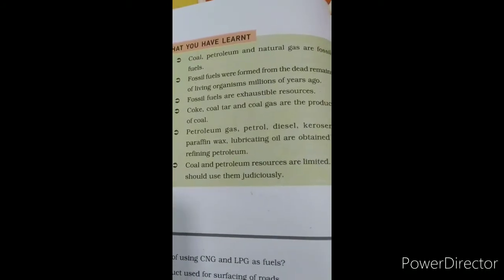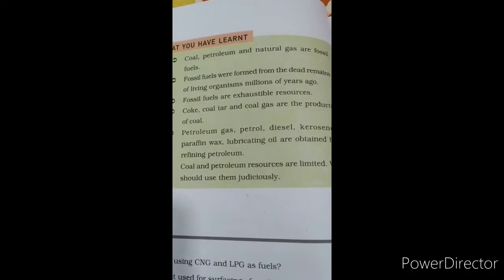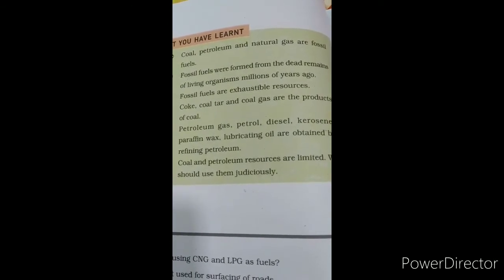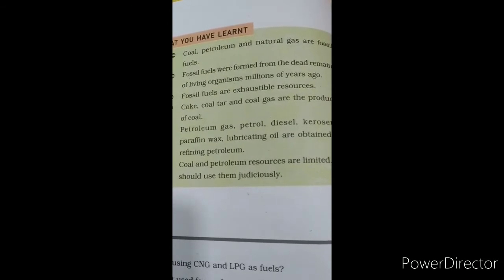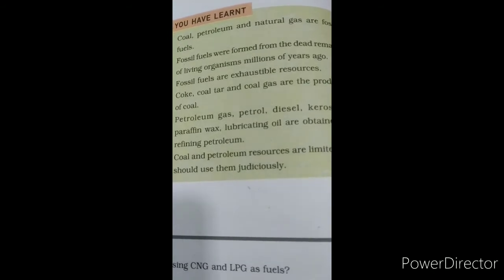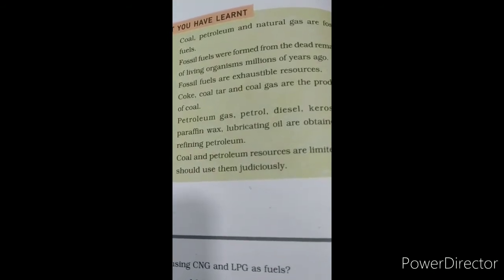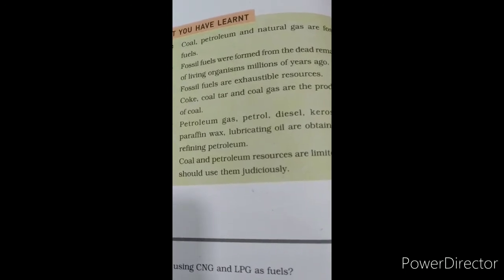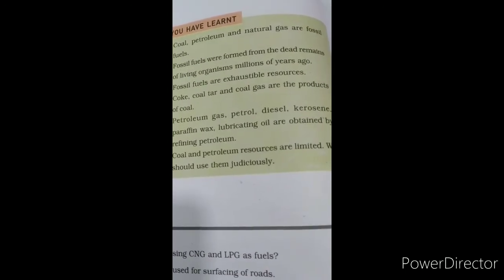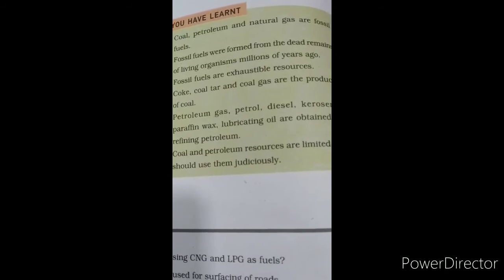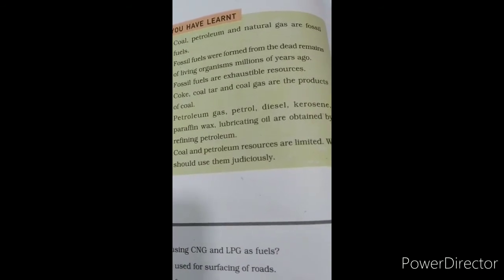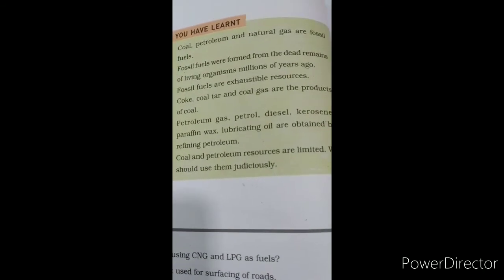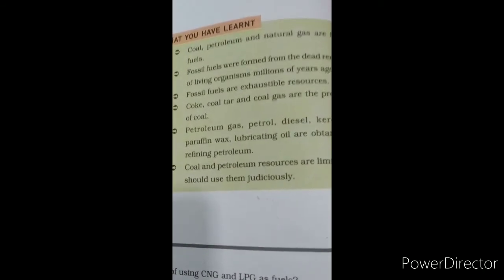Summarized topic: coal, petroleum and natural gas are fossil fuels. Fossil fuels were formed from the dead remains of living organisms millions of years ago. Fossil fuels are exhaustible resources. Coke, coal tar and coal gas are products of coal. Petroleum gas, petrol, diesel, kerosene, paraffin wax and lubricating oil are obtained by refining petroleum. Coal and petroleum resources are limited, so we have to use them in a proper way.